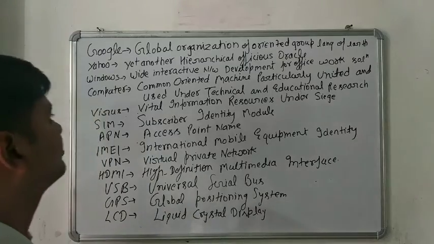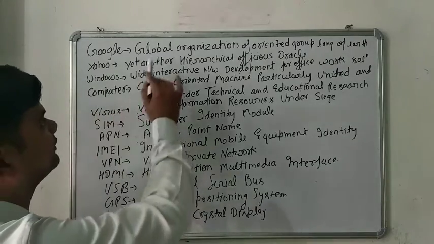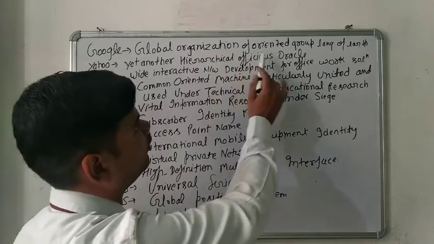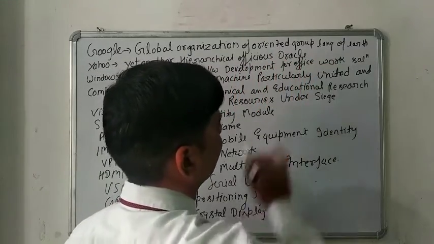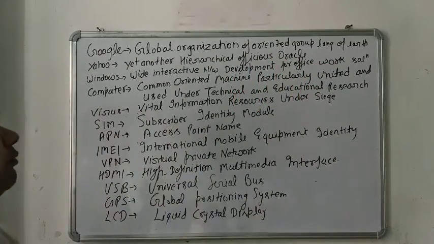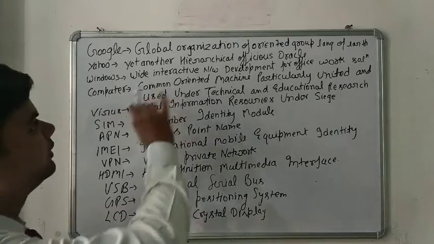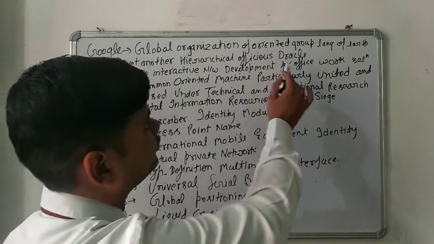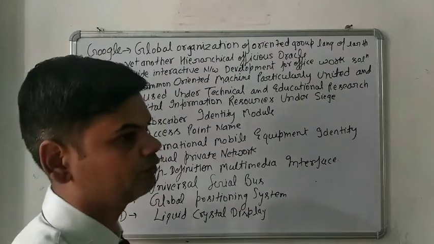That is the process. So the full form of Google is Global Organization of Oriented Group of Language of Earth. What is the full form? Global Organization of Oriented Group of Language of Earth. So this is the full form of Google.